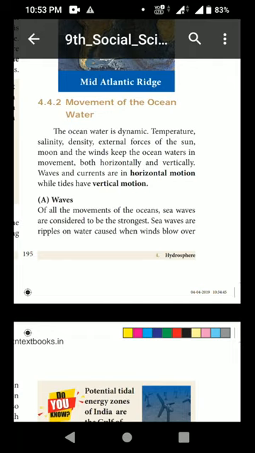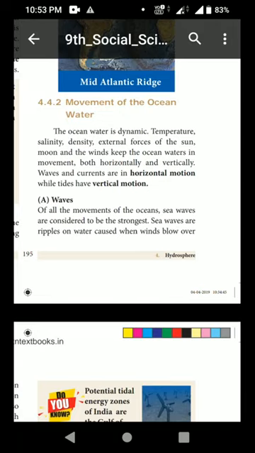Once again, why is this ocean water in movement, in dynamic? Dynamic means movement. Because of the temperature, salinity, density, external forces of the sun, moon, and the wind keep the ocean water in movement. How it will move means both horizontally and vertically. So waves and currents are in horizontal motion while tides move in vertical motion.